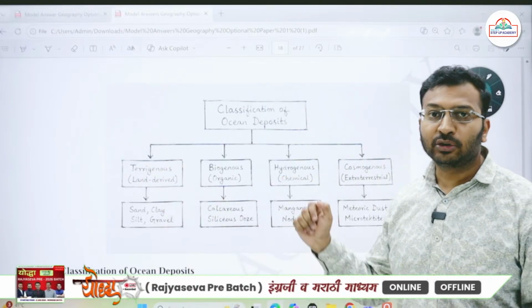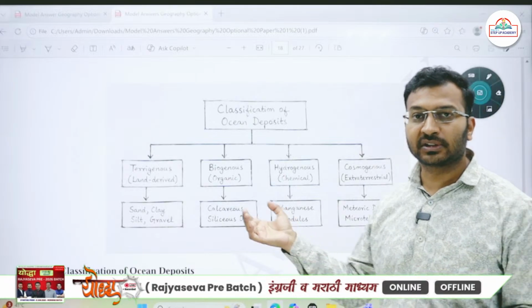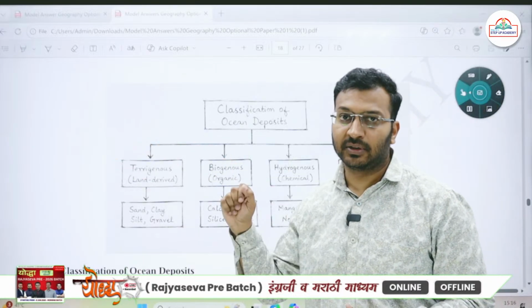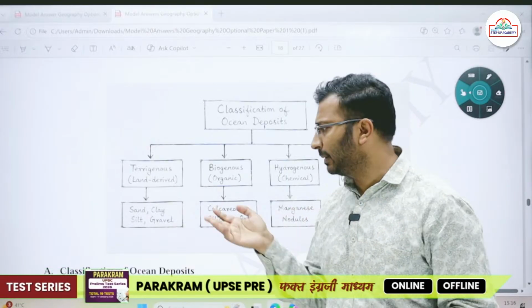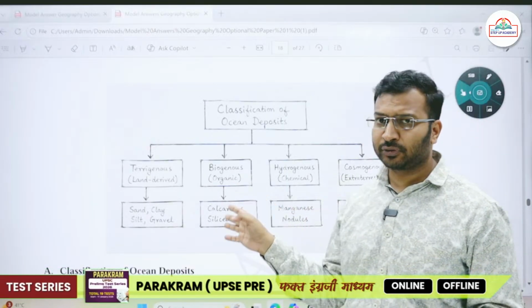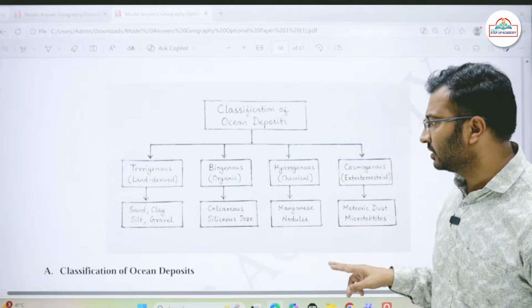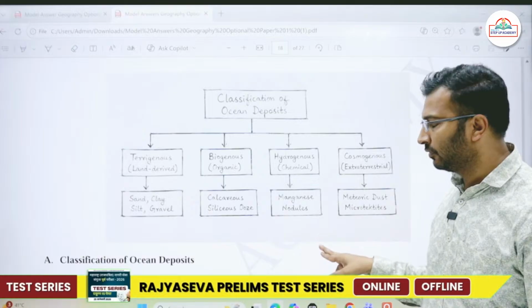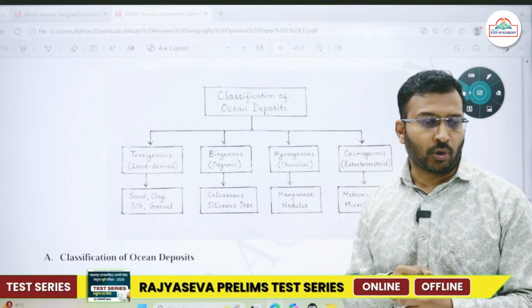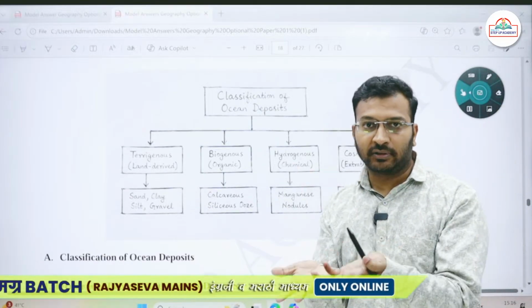Then we have biogenous deposits, which are coming from some organisms, for example skeletons, microorganisms, plankton. They are of two types, calcareous and siliceous. Then hydrogenous, which are chemical based. For example, if I talk about water, earth surface is 71% almost covered by water.